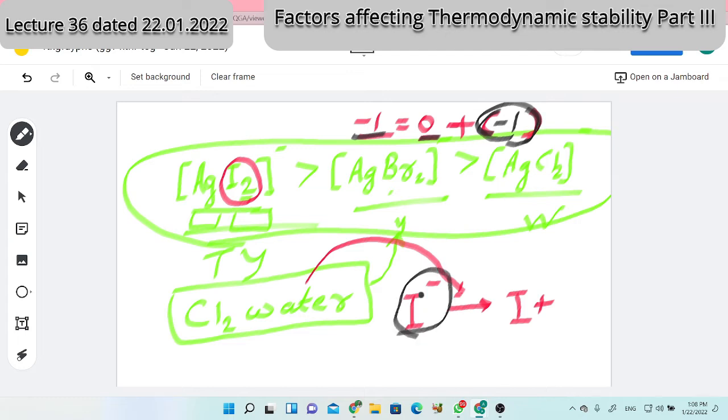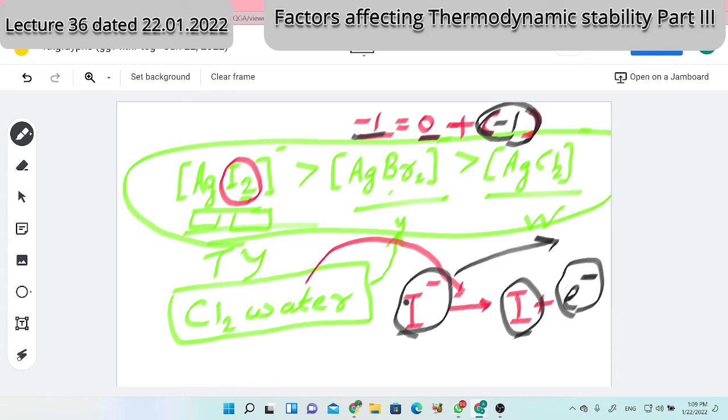Here I minus, -1, goes to I 0 plus something carrying minus charge. Who carries negative charge? What is this? E means what? Electron. Right, electron which carries negative charge. So here electron is lost. Electron is given out.